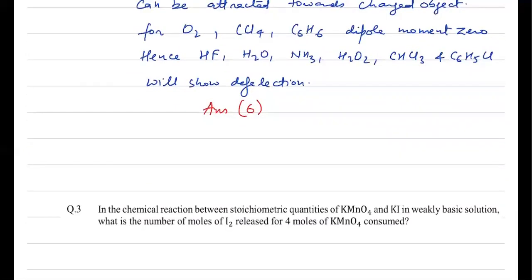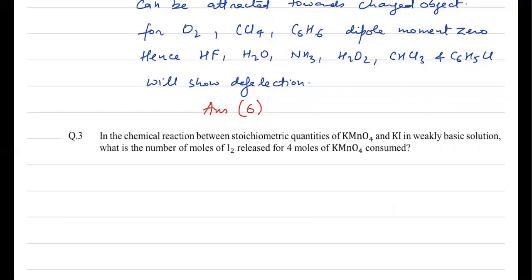Next question, it is given: in the chemical reaction between stoichiometric quantities of KMnO4 and KI in weakly basic solution, what is the number of moles of iodine released for 4 moles of KMnO4 consumed? Now this is a little technical question in this paper because we all know that KMnO4 in weakly basic medium, when it reacts with KI, actually forms KIO3. And this you can quote from NCERT. Now you have to do a smart work.